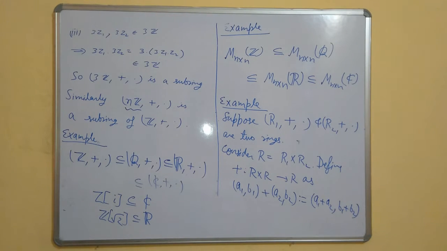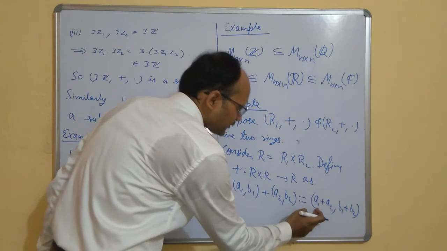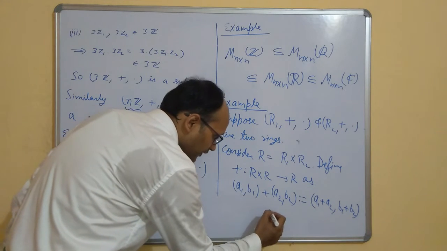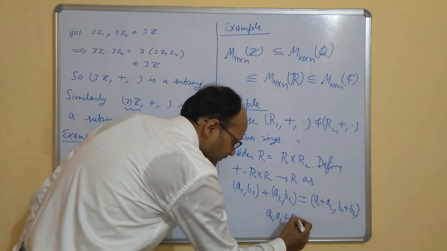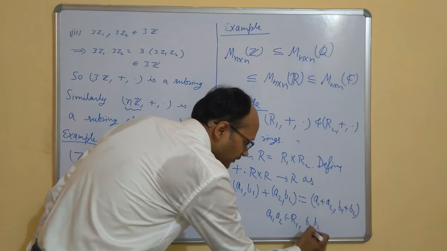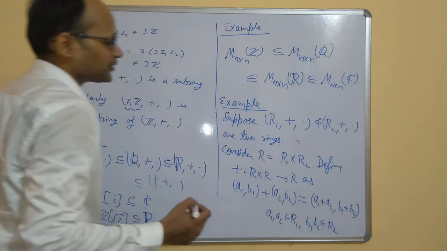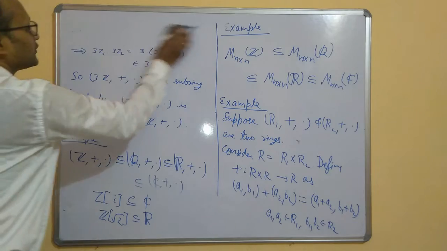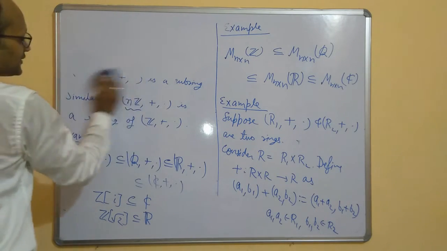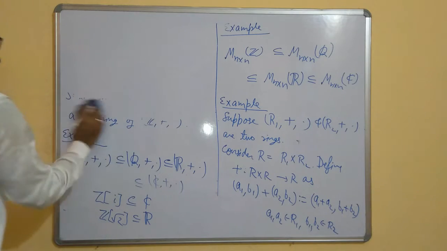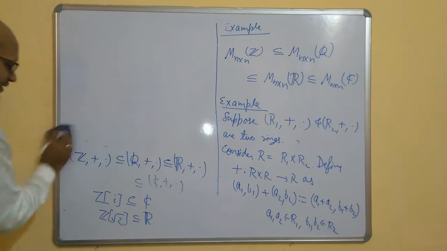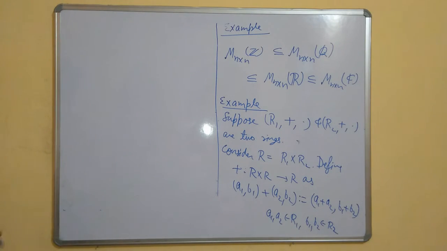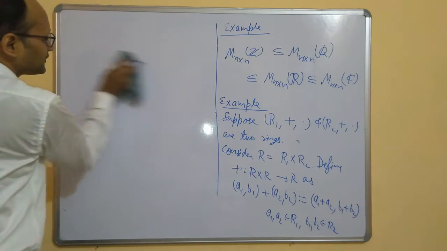Now similarly we can define another operation. Now note one thing: A1 plus A2 means this is the operation of R1, because A1, A2 are elements of R1, where A1, A2 belong to R1 and B1 and B2 belong to R2. So these are two elements of R2, so B1 plus B2 uses the operation of R2. So where the plus is used will decide which set or which ring the plus comes from. So let us define another operation.